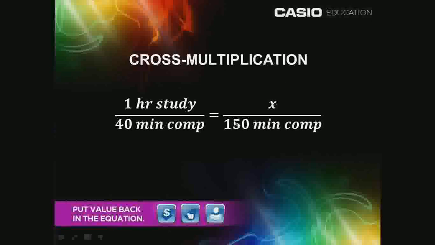Cross multiplication is simply the process of multiplying both sides of an equation by both denominators. It's legal because we do it to both sides, maintaining our equality, and it's helpful because it allows us to clear the fractions as both denominators factor out as part of an expression that equals 1.